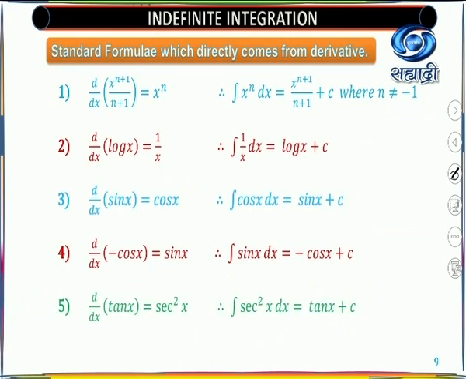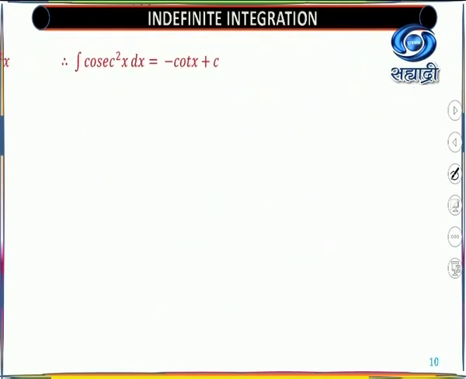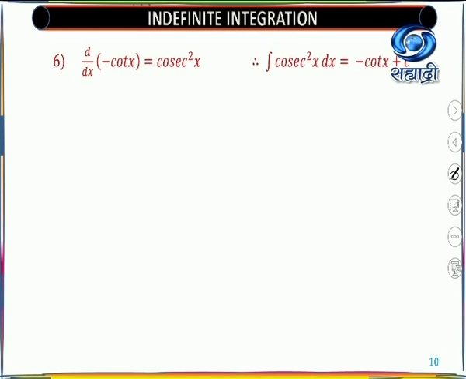Next one is that the derivative of tan x is sec square x, meaning integration of sec square x dx is tan x plus c. This is the next formula. They are directly from your derivatives. We are going to use all these formulas in our first exercise, because our first exercise is based on the definition only, that is, the antiderivative concept.